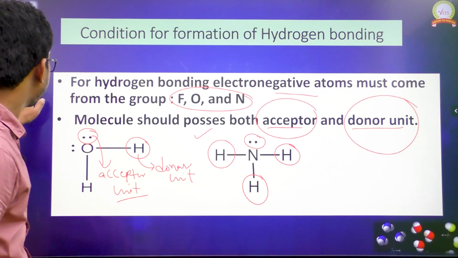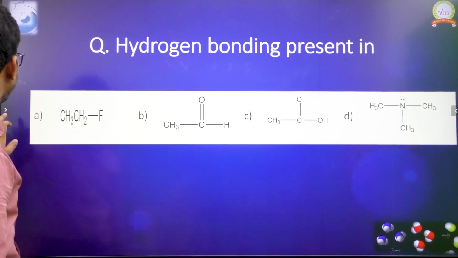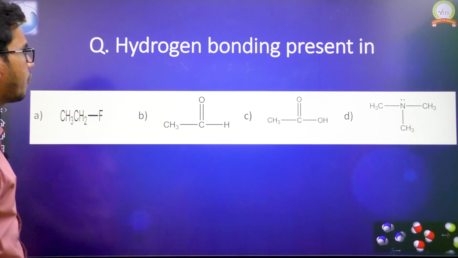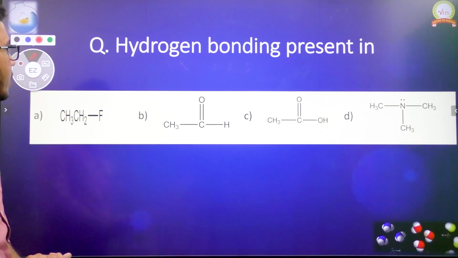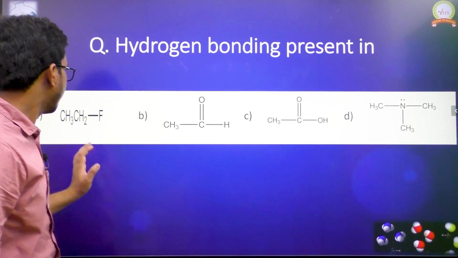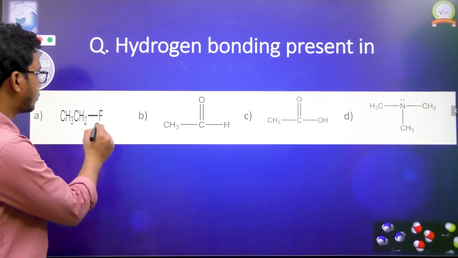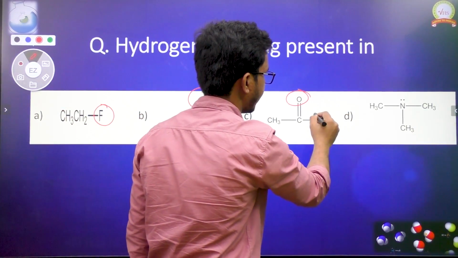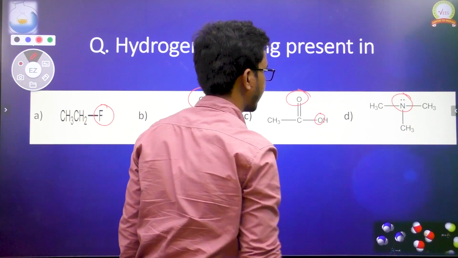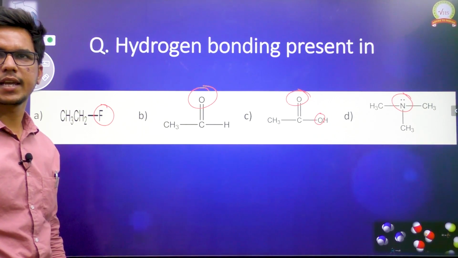Okay, now let us see some other examples. There is a question: which of the following molecules forms hydrogen bonding? We have four molecules here, in which we have a more electronegative atom here and here. Out of all these, in which can hydrogen bonding be possible?